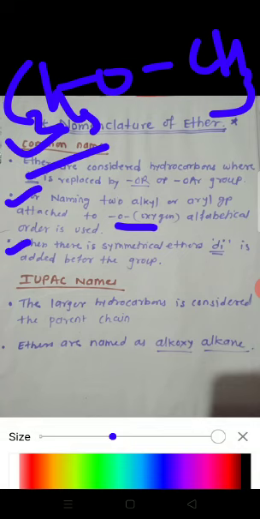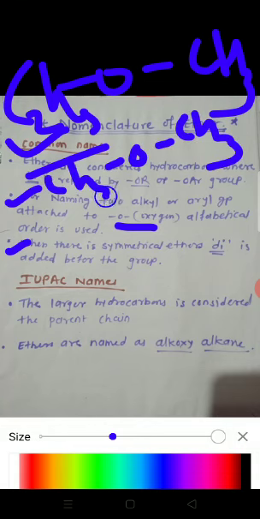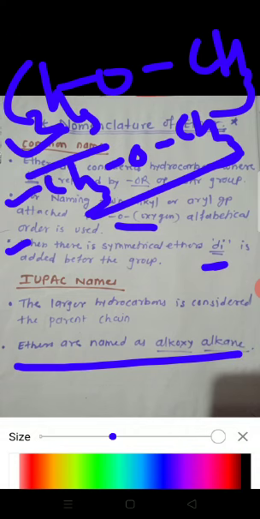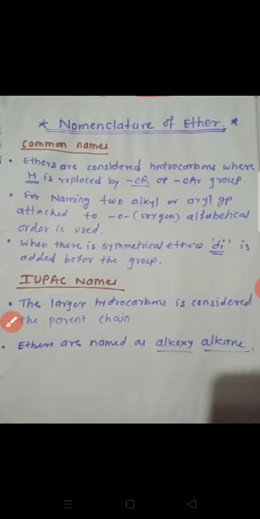Third, when there is a symmetrical ether, that means CH3 and CH3, this is a symmetrical ether, then di is added before the group. The name of this compound is dimethyl ether. In IUPAC names, the larger hydrocarbon is considered as the parent chain and the smaller group is attached with the oxy group. Then the name of the ether forms alkoxy alkane. For the nomenclature of ether, there are some examples.